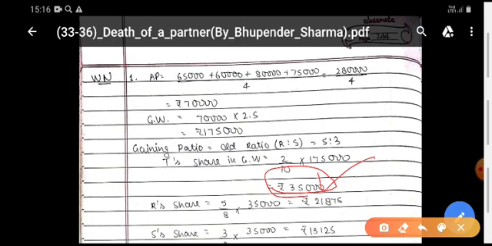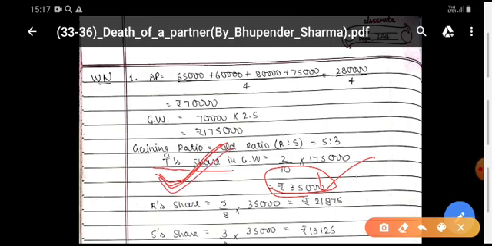I would like to tell you that T is the deceased partner. When any partner retires from the firm or on any partner's death, it is considered that he has sacrificed.